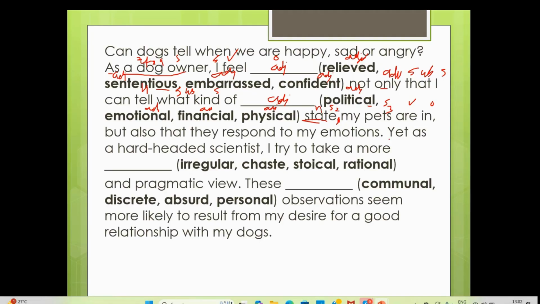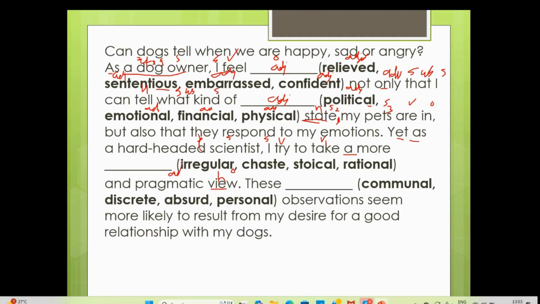Now here, "yet as a hard-headed scientist". Again, "yet" is not acting as your FANBOYS and "as" is not acting as your subordinate conjunction, because in "a hard-headed scientist" we have just one noun. So there is only a subject, no subject-verb, no verb-object. So it is not acting as a dependent clause, it is your extra information. The sentence starts from here: "I" is your subject, verb, next to it V1, "a more dash view", object. View is your noun, a singular noun. "A" is there, so it should be a singular noun.